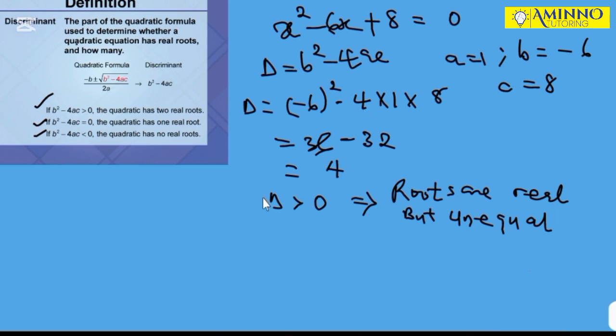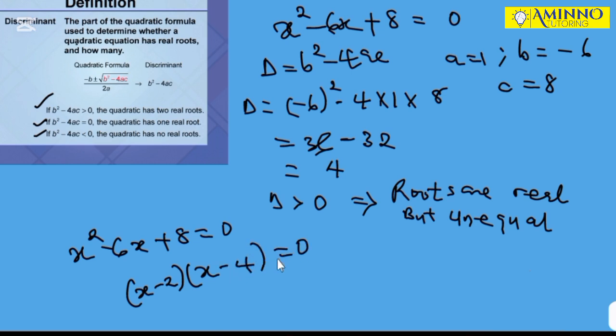So if you want to solve that problem, you have x squared minus 6x plus 8 equals 0. If you want to factorize, you get two factors such that when you multiply, you get 8, and when you add, you get minus 6. The factors are x minus 2 and x minus 4 equals 0.